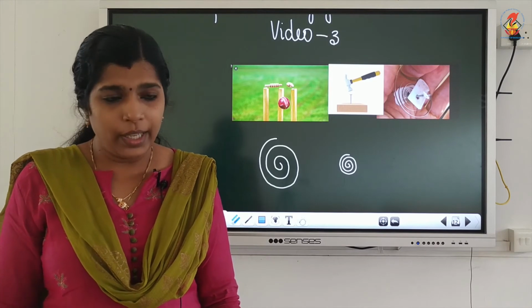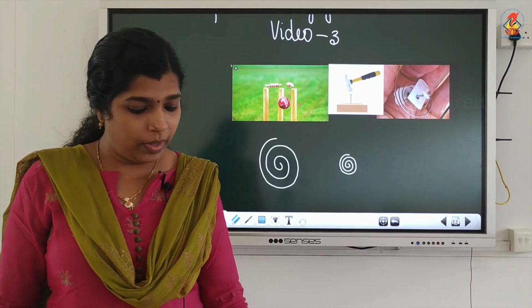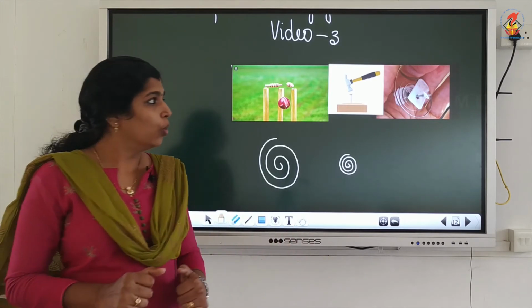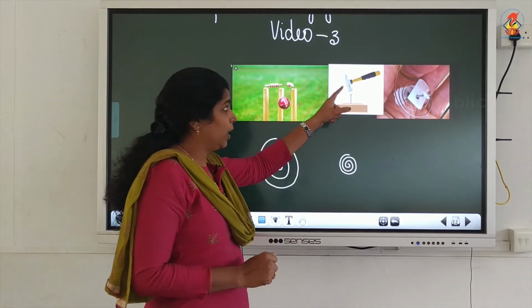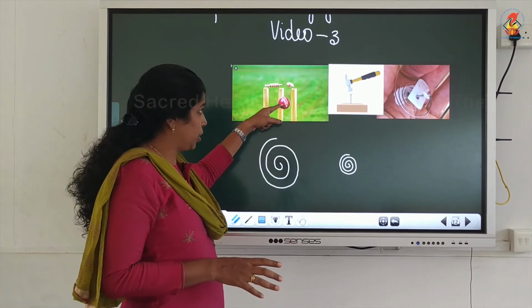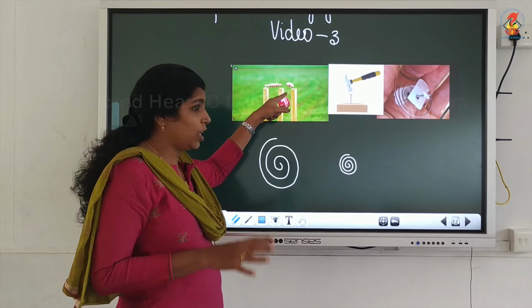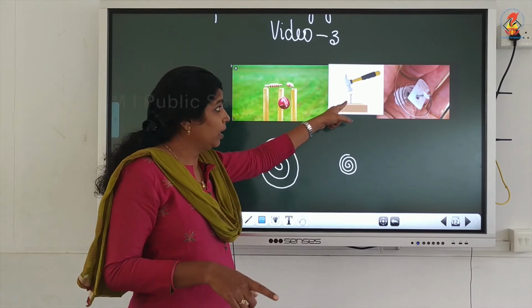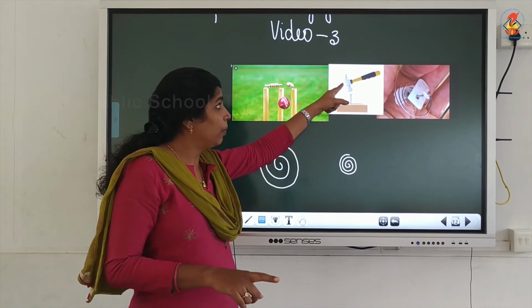So, here we will discuss kinetic energy. We know a moving object can do work. Here the stump is stationary and the ball is moving. Here the nail is stationary and the hammer is moving.